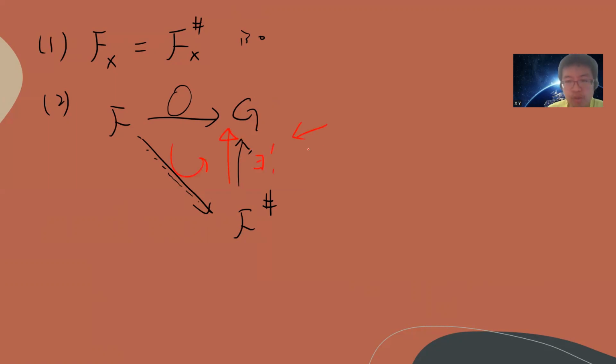This is the universal property of sheafification.